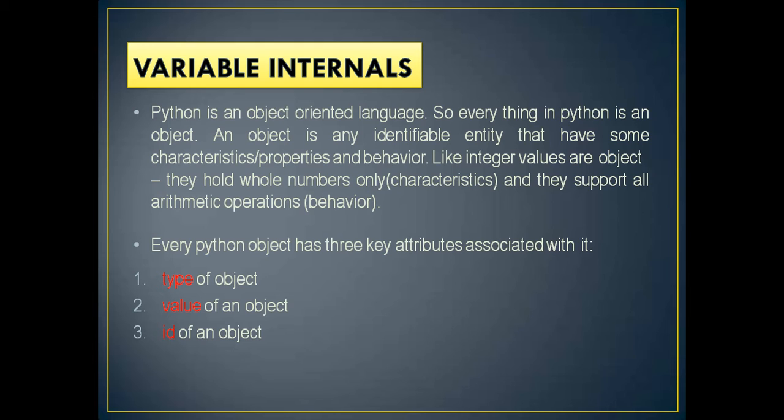So variable internals, what is the meaning of this now? Python is an object oriented language, so everything in Python is an object. An object is any identifiable entity that has some characteristics or properties and their behavior. Every object that exists in this world has its own identity. As examples of entities, the book is an entity, right? Mobile is an entity, right? Then a table is an entity, right? So what is an entity? An entity will have its own characteristic properties.